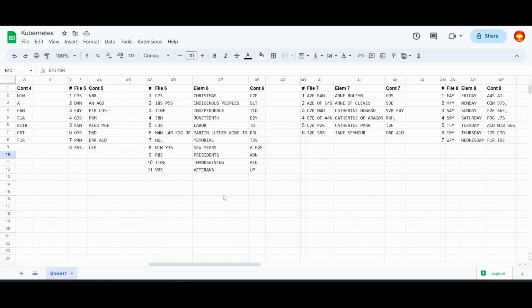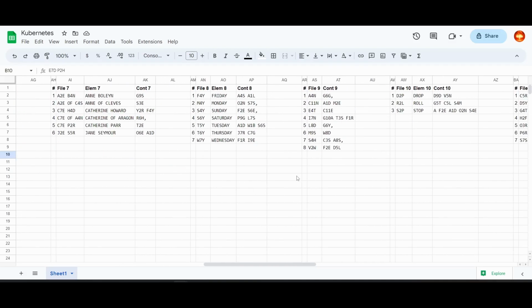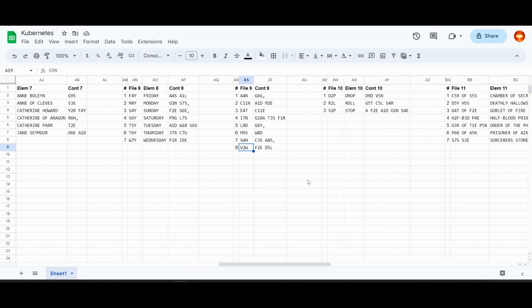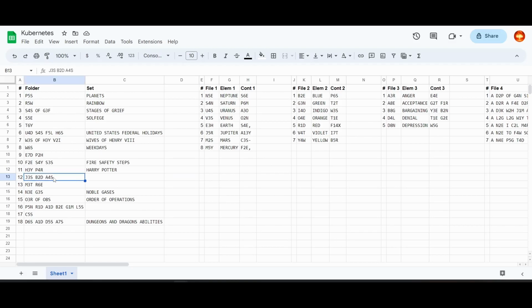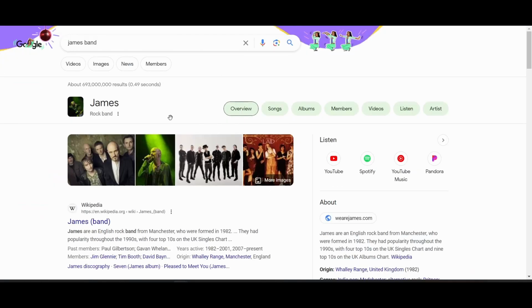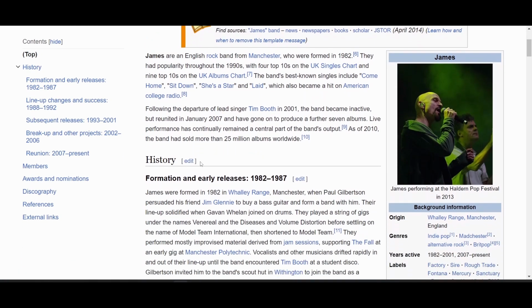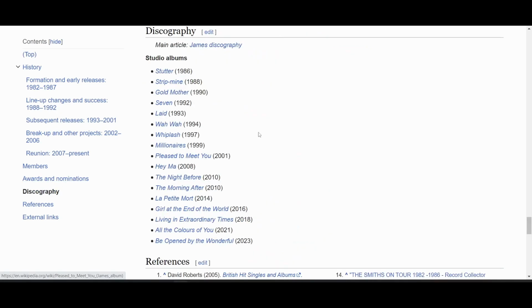I'm not sure what this one says. Let's look at file 9. This last word really looks like it says view. Are these albums by some band? Like James Band albums or something? There is a band called James. That was just a wild guess. Well, these don't look right, so maybe that's just a total coincidence.